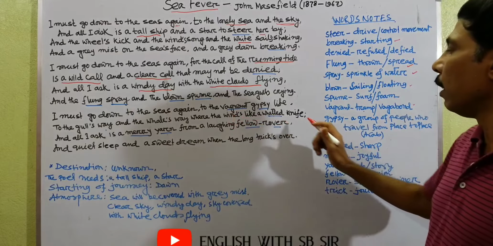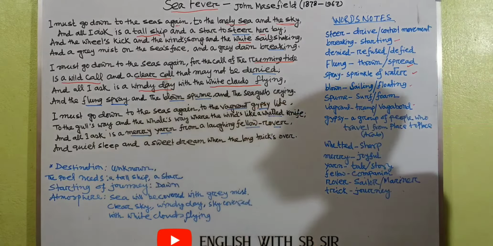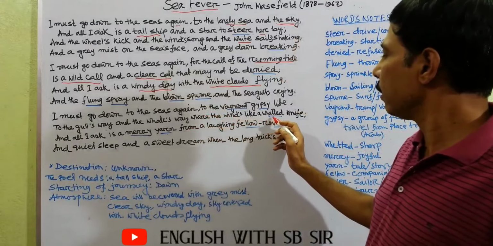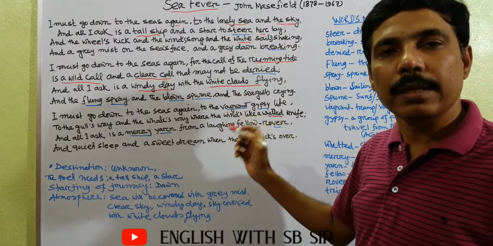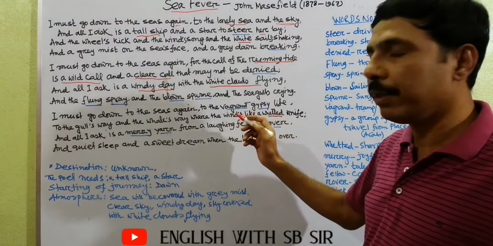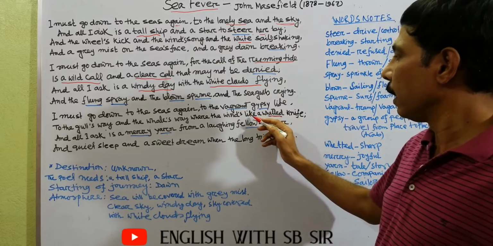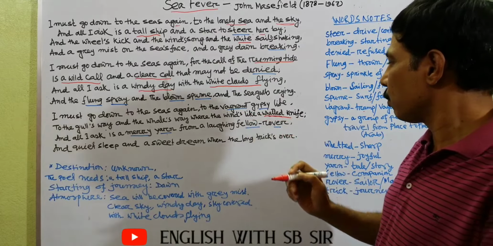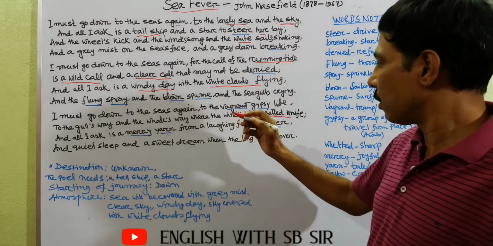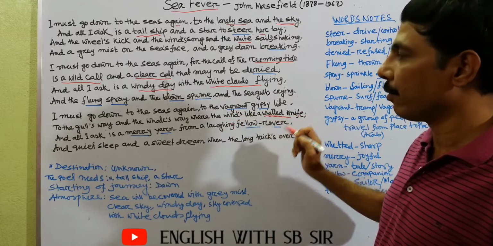whetted knife. Whetted means sharp. That means in that particular region, the temperature will decrease. The poet feels very cold, and it seems that when the wind will touch his limb, it acts like a sharp knife.